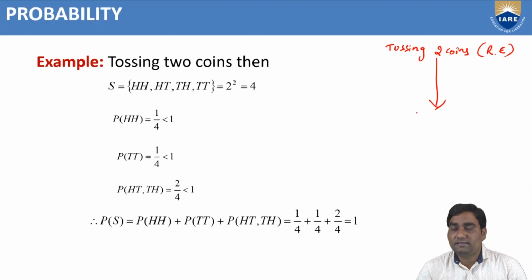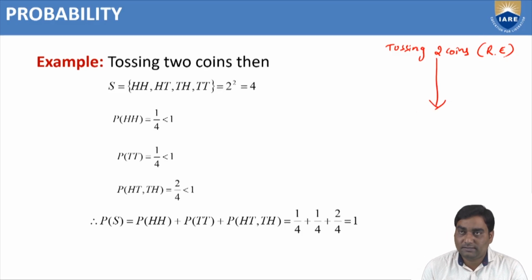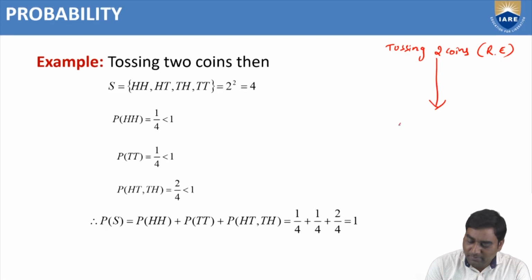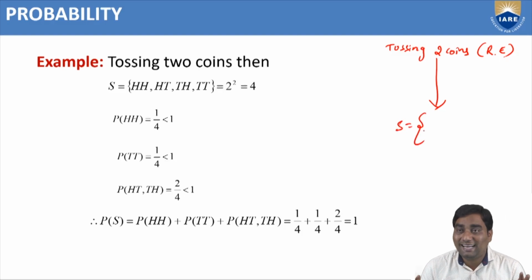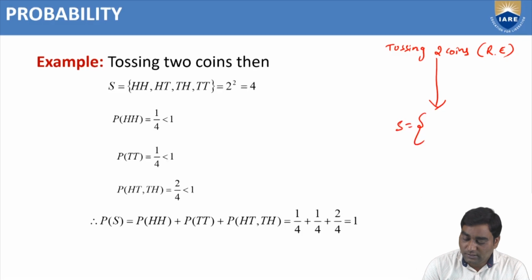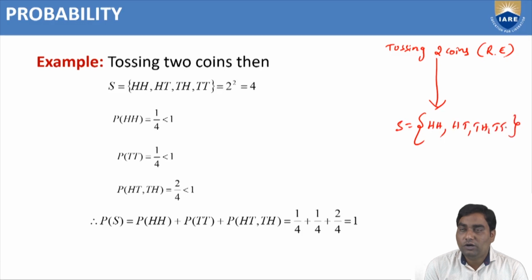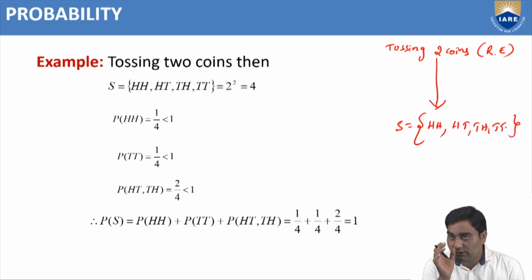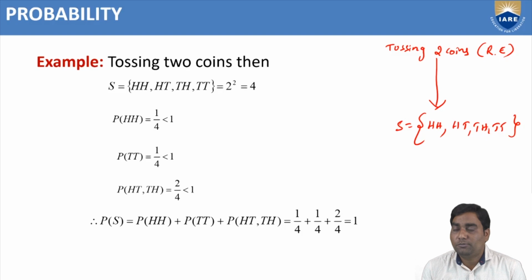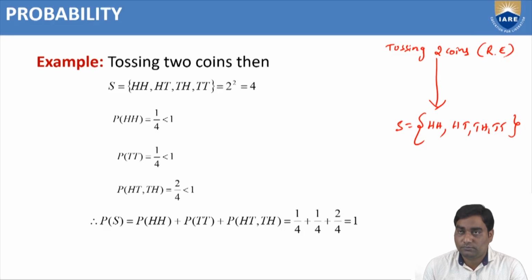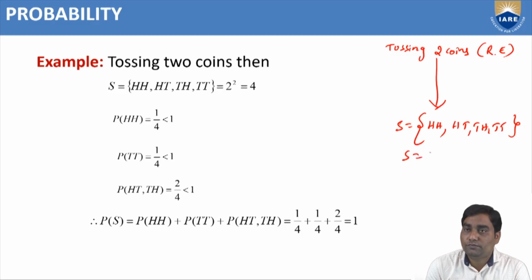Such types of events are known as random experiments. In this random experiment, what are the possible outcomes? The collection of all possible outcomes is the sample space. The possible outcomes are HH, HT, TH, TT. Only 4 possible outcomes. Other than these, we are not going to get any other possible outcomes. So S equal to 4.